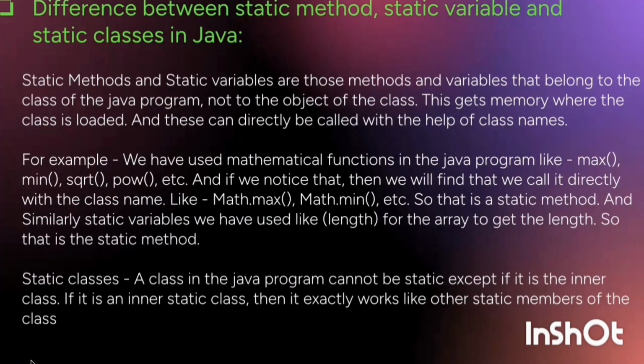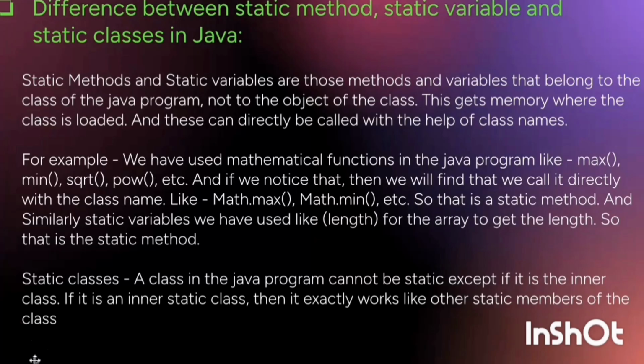Difference between static method, static variable and static classes in Java. Static method and static variable are those methods and variables that belong to the class of Java program, not to the object of the class. This gets memory where the class is loaded, and this can directly be called with the help of class names.